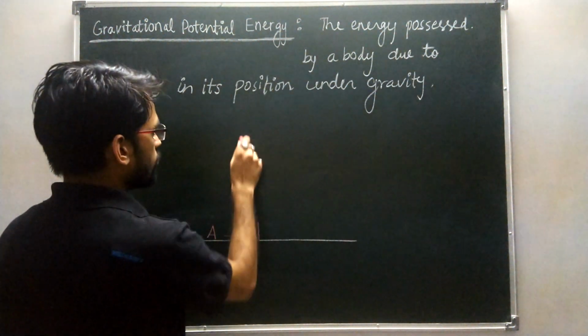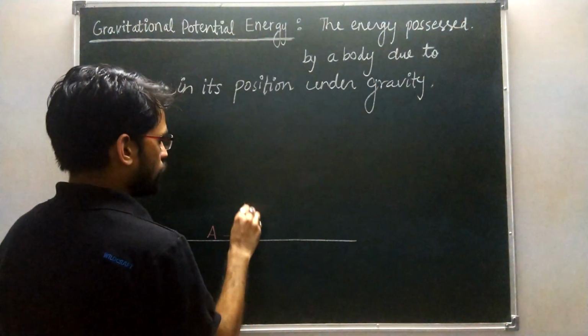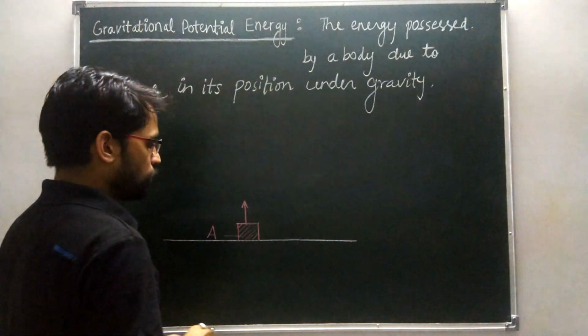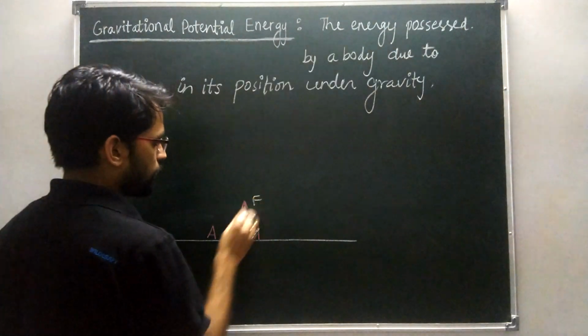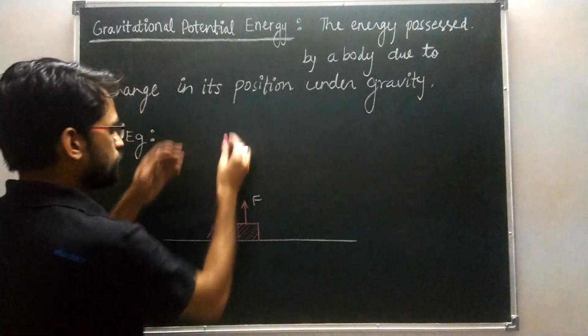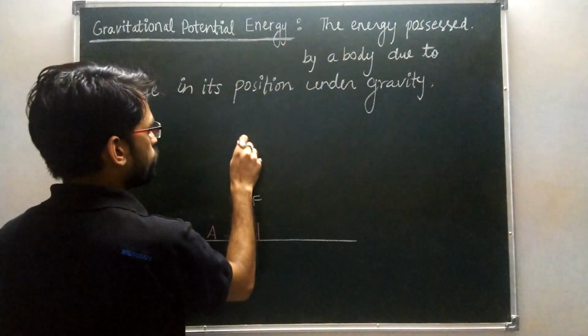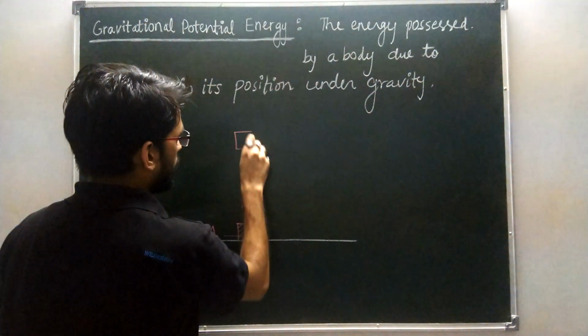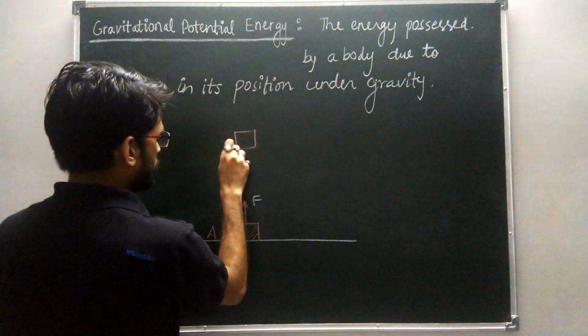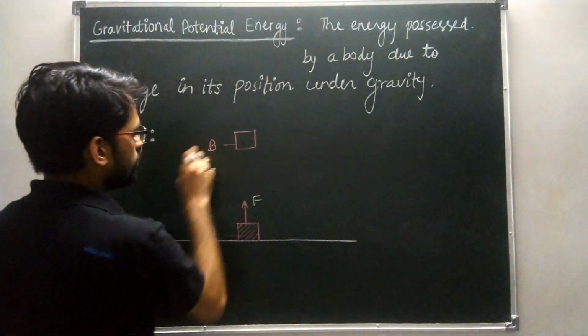Okay, say that under the action of the force F, the body gets displaced in vertically upward direction and reaches at point B.